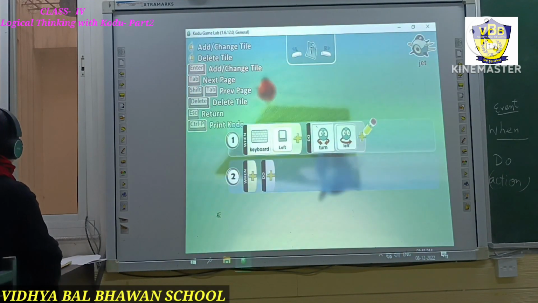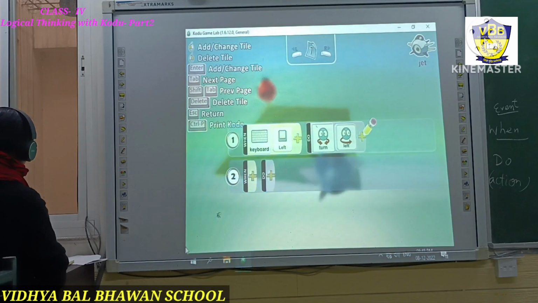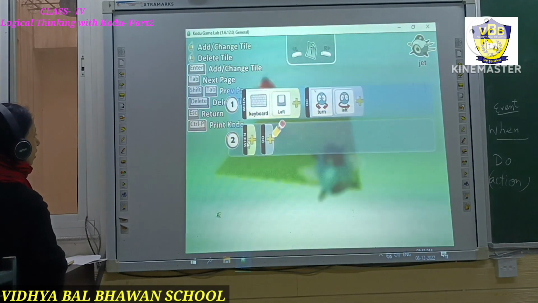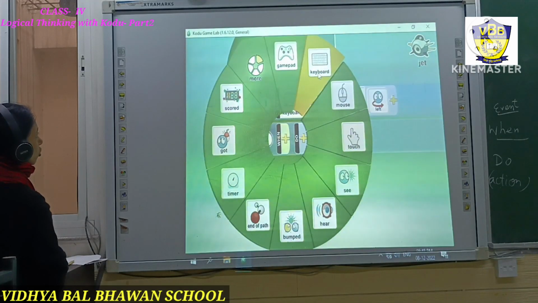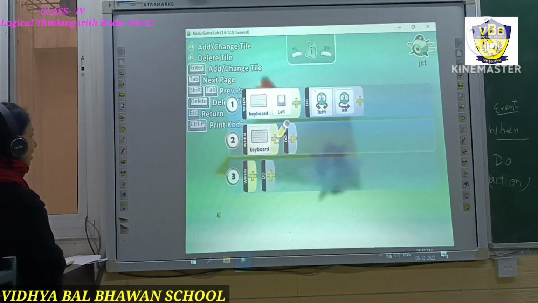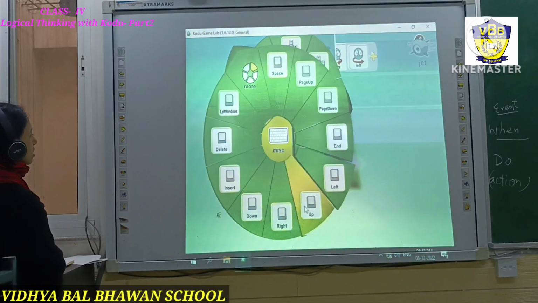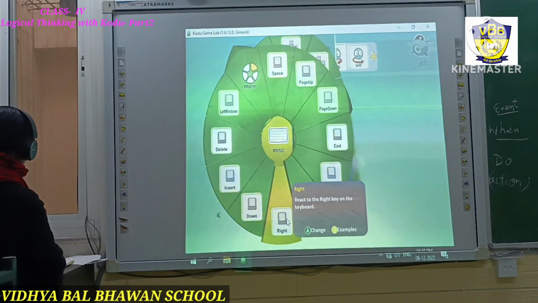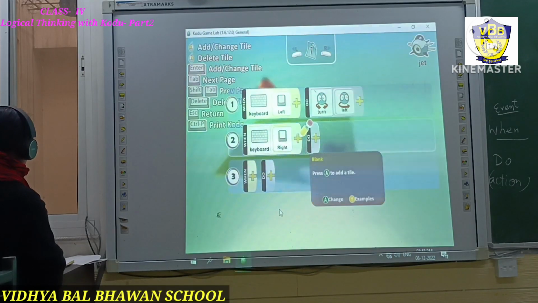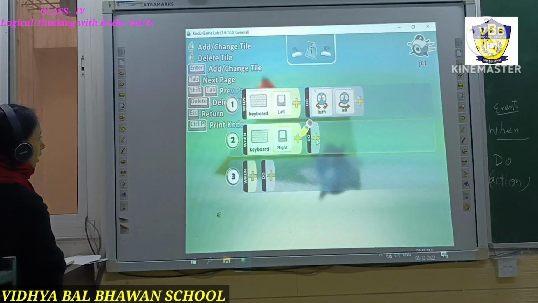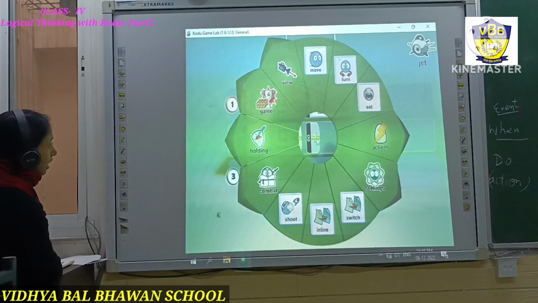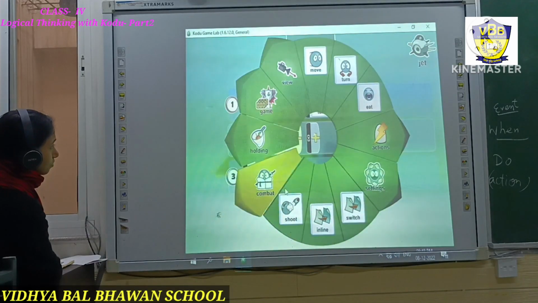In a similar way, we can also make the next code. What will we do? Again, we will select the keyboard and we will make it go to the right. So again on the keyboard, miscellaneous, we will choose the right arrow key. Okay, so the right arrow key, and then if you press the right arrow key, what will be done?